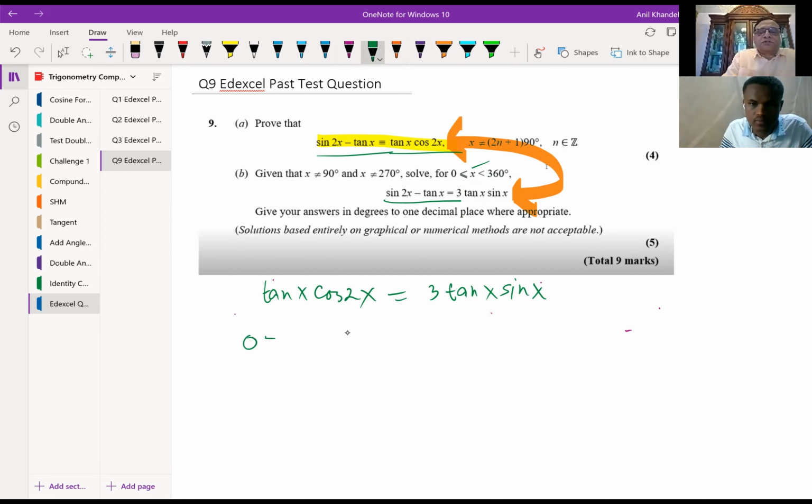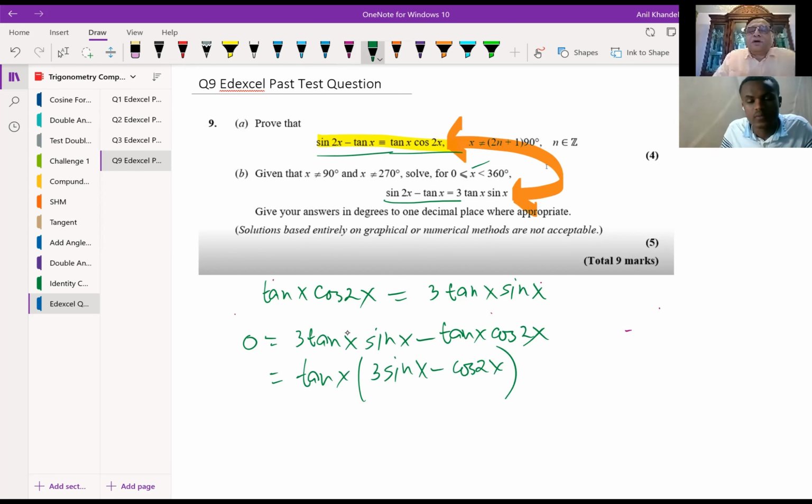So we get 0 equals 3 tan x sin x minus tan x cos 2x, correct? So we can take tan x common: 3 sin x minus cos 2x. We are working within 0 to 360. 0 is included in the solution. Do you note this? 0 is included, 360 is not included.